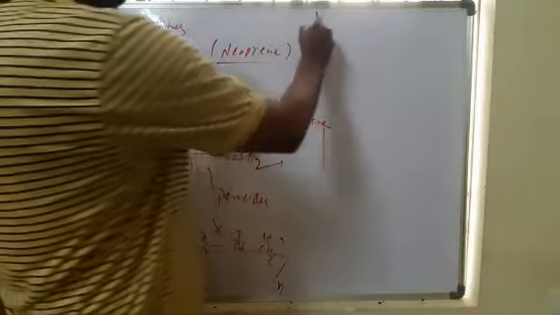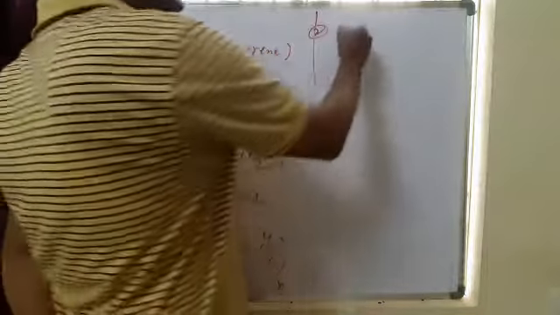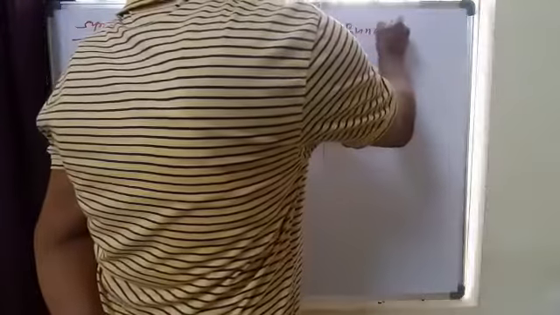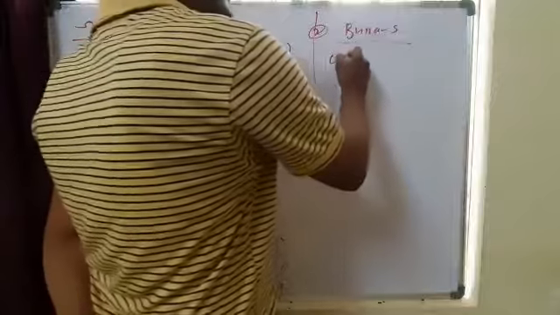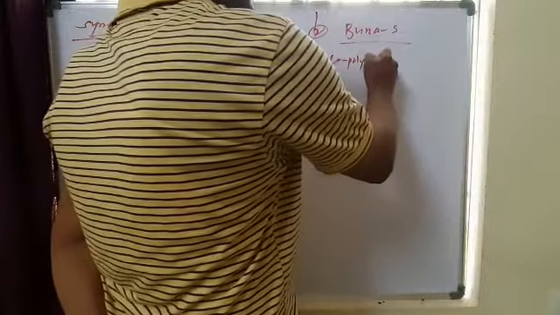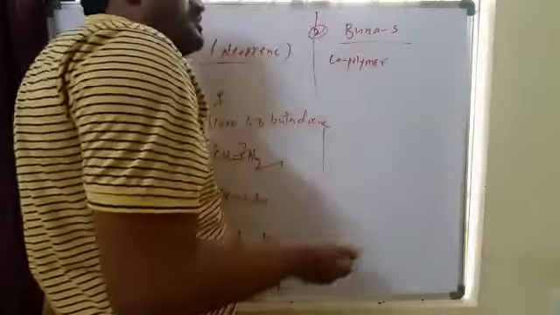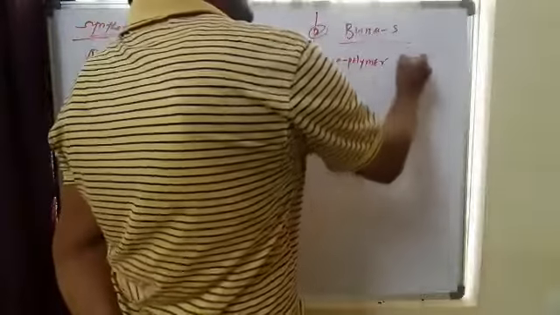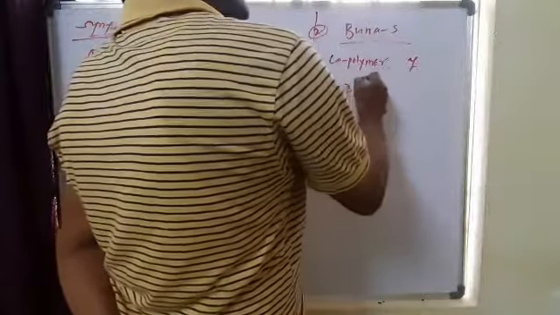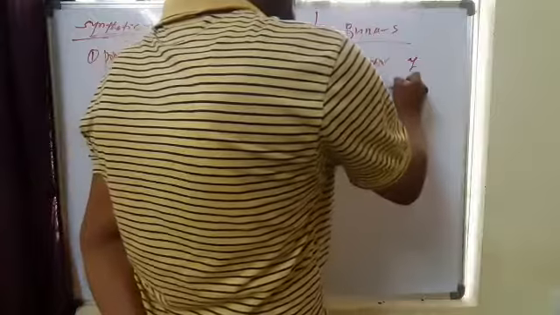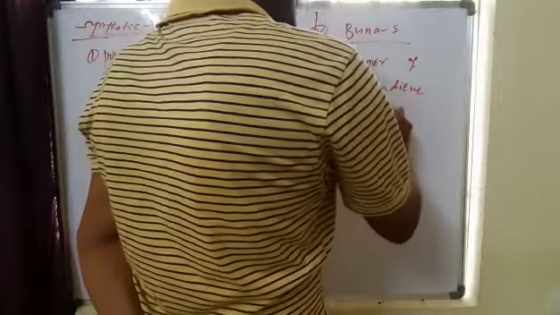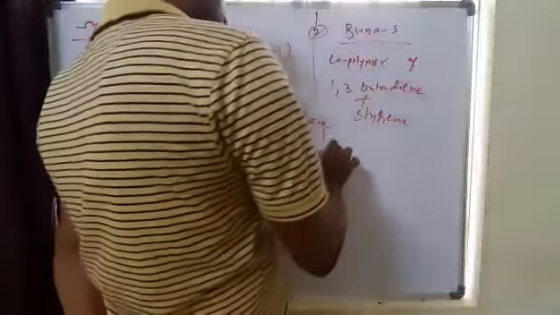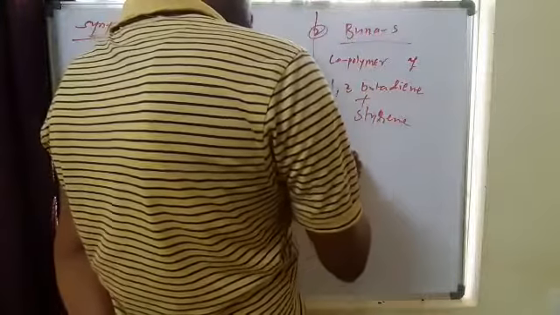The next example from synthetic rubbers is Buna-S. Buna-S is a copolymer. Copolymer means made from two different monomeric units. So it is a copolymer of 1,3-butadiene plus styrene.